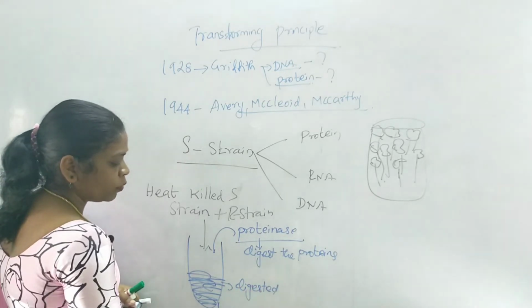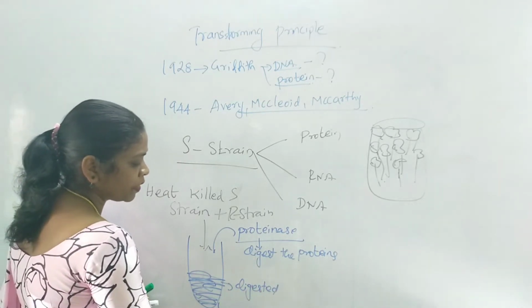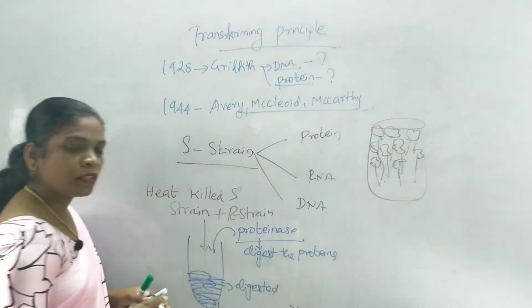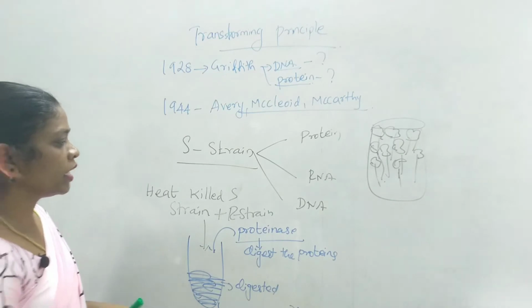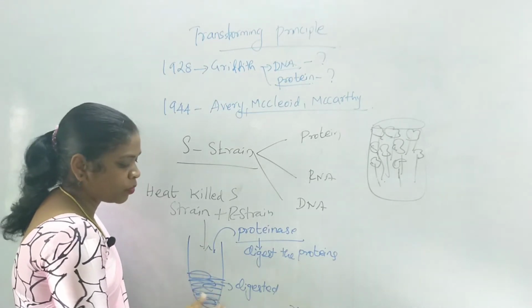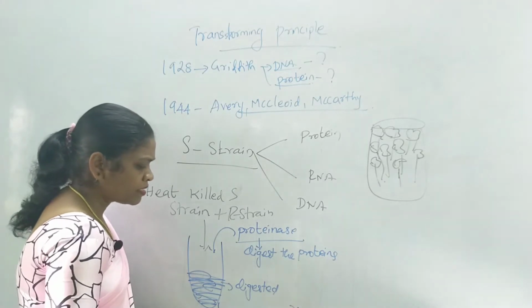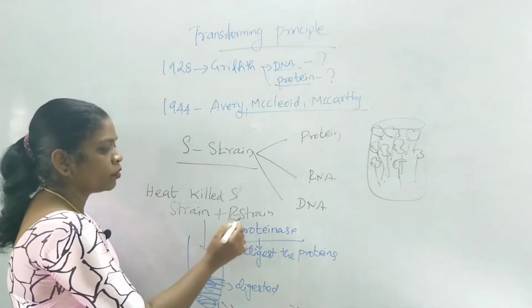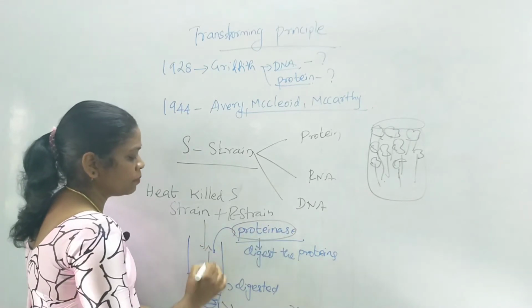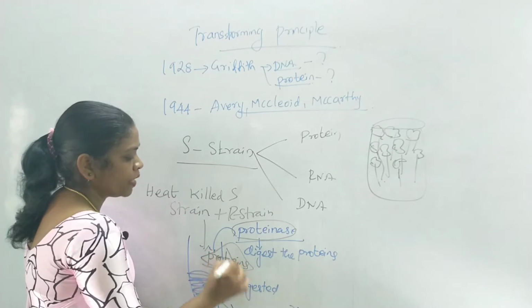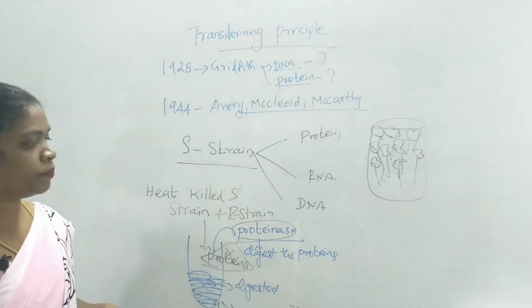Now this extract was injected into a mice. The mice died. So they came to a conclusion that there is no protein in this extract, but even though this extract was injected into a mice, the mice died. They came to a conclusion that it is not protein. Apart from protein, there is some other substance which initiates the transformation. So they have identified it is not protein.